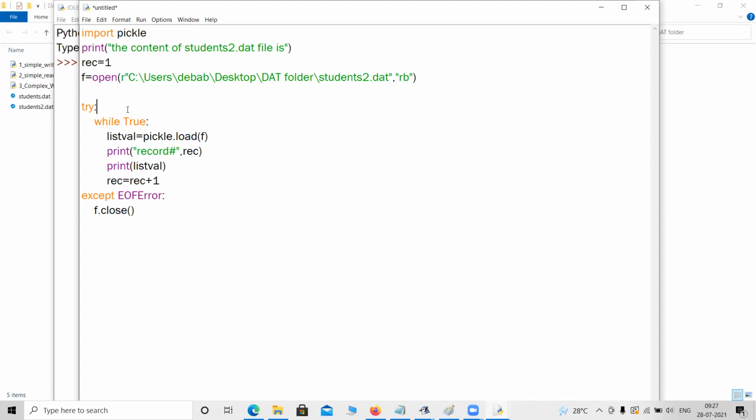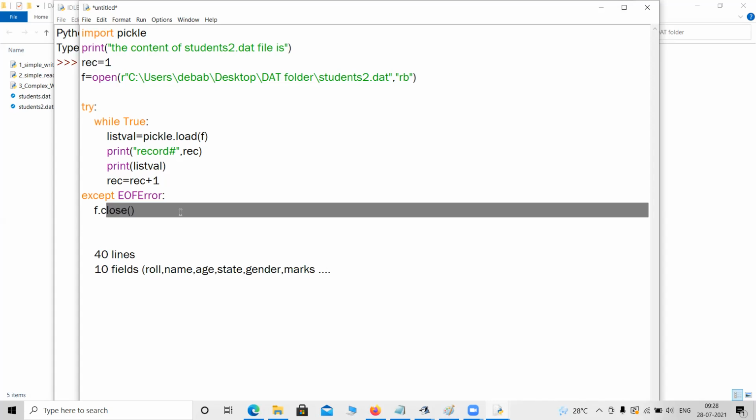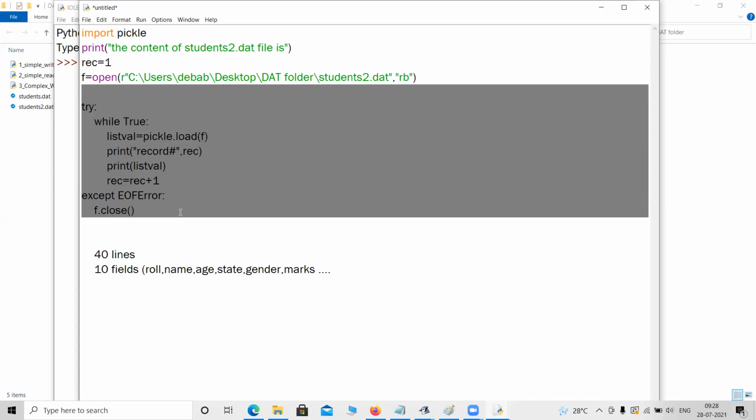You run the code now and just show me another. Here I do not know anything. There might be 4 lines. There might be 10 fields, like roll, name, age, state, even gender, marks. There might be 40 lines. So it is a general statement. This program will run in any condition.